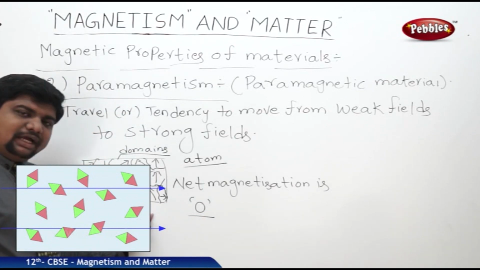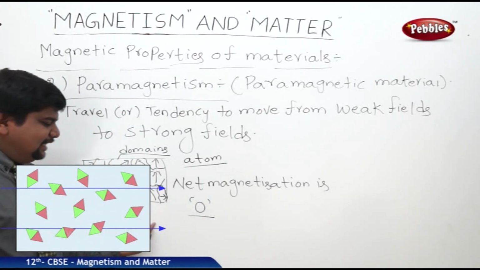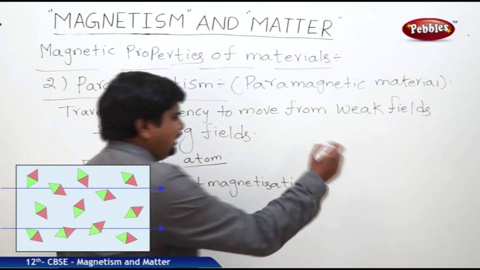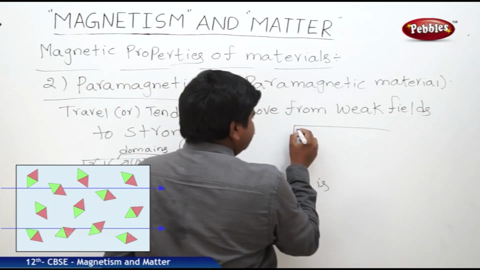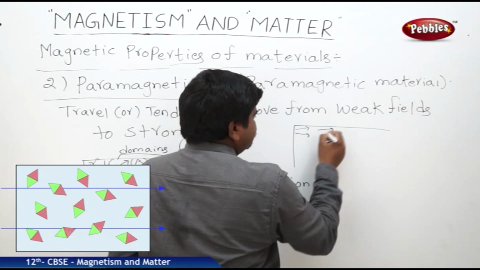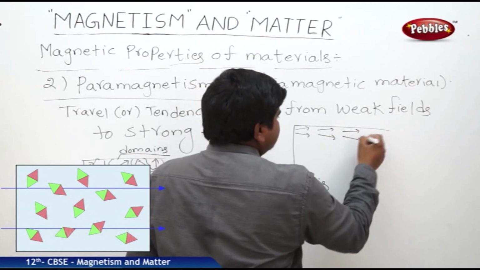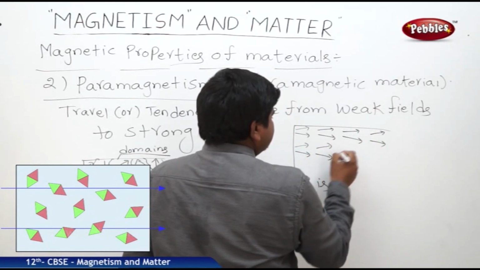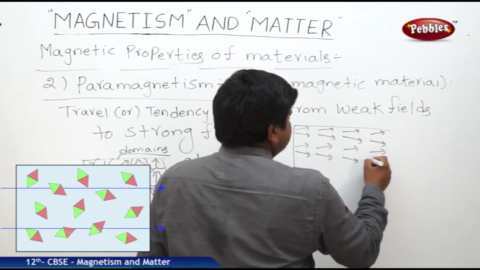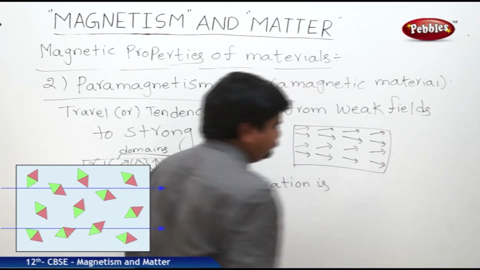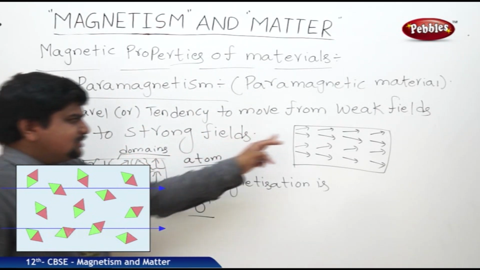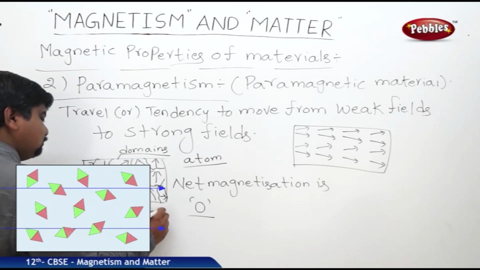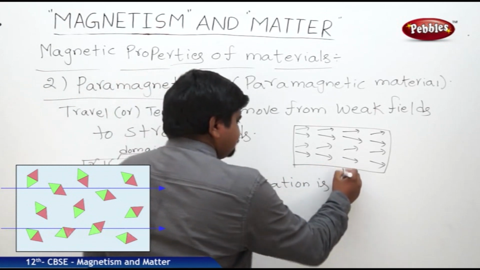But when we apply a sufficient magnetic field, enough to align these domains, then the alignment of the domain structure will be like this. This is non-alignment, this is alignment.